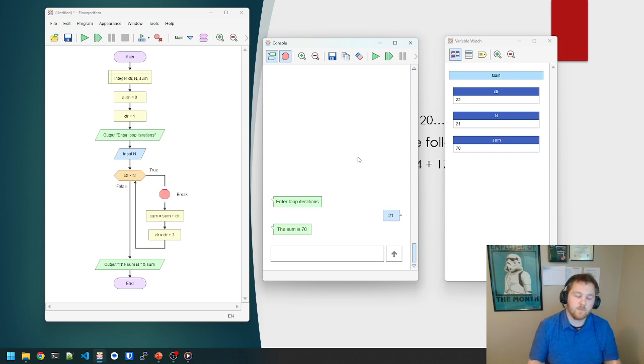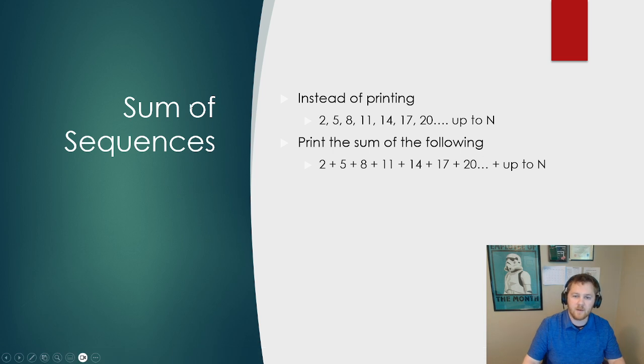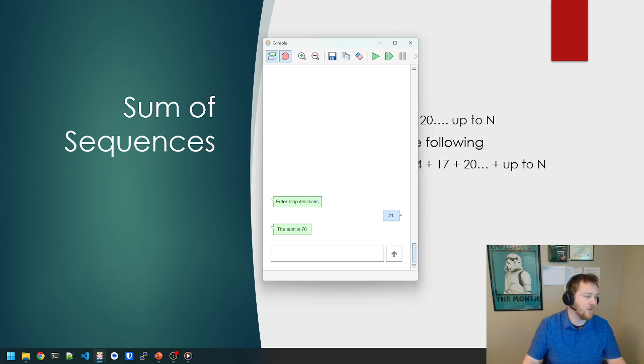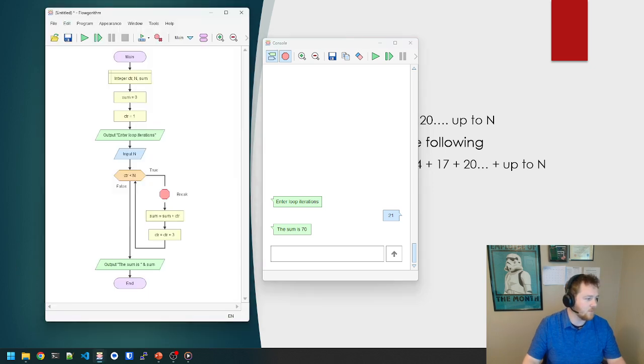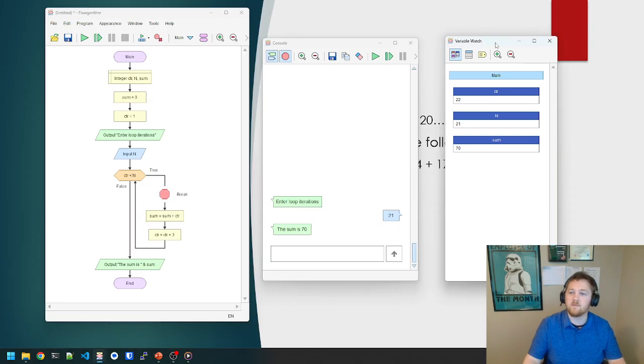So really the purpose of this sum of sequences program, this example here at the end, is this: you already know how loops work if you've been paying attention to the previous part of this video, but this variable watch is just invaluable. Here, bringing up the rest of the program here. It's just invaluable for you guys to be able to see what's going on in your loop, or really anywhere in the program. It doesn't have to be in a loop.